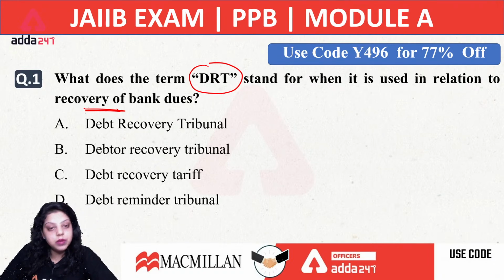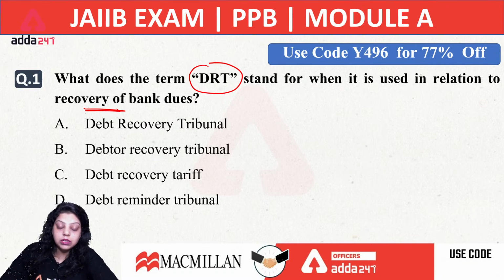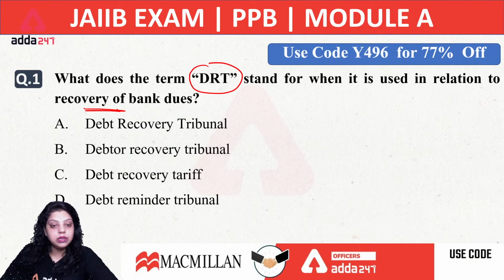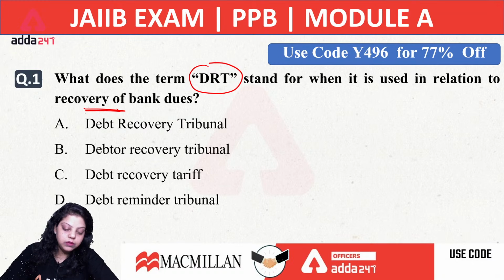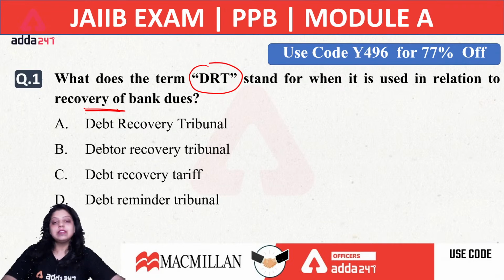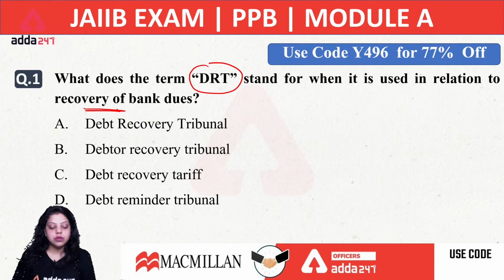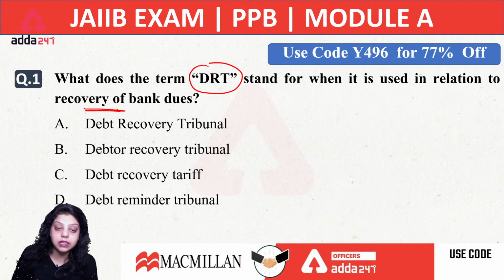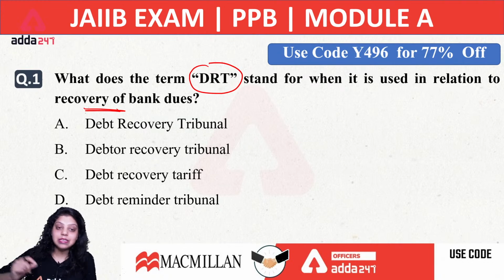Is it debt recovery tribunal? Is it debtor recovery tribunal? Is it debt recovery tariff or debt reminder tribunal? What will be the right answer? DRT is used at the time of recovery of bad debts of the bank. Now what are bad debts or NPA? First of all, NPA is a non-performing asset. Those assets of the bank which cease to generate income for the bank will be known as NPA after a certain period of time.